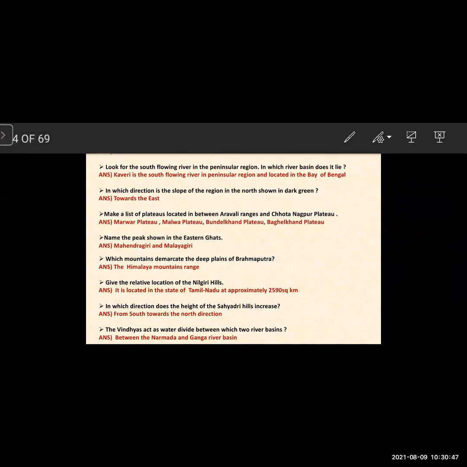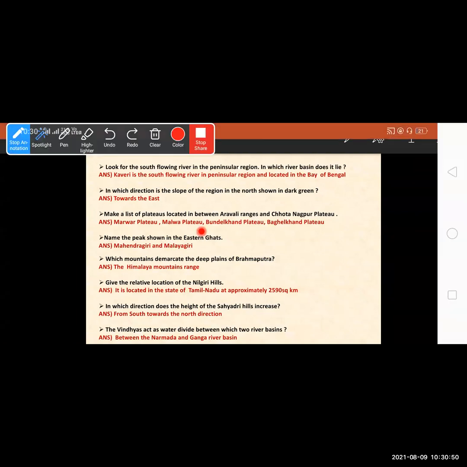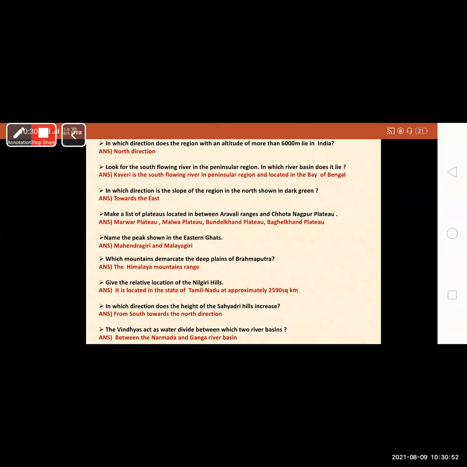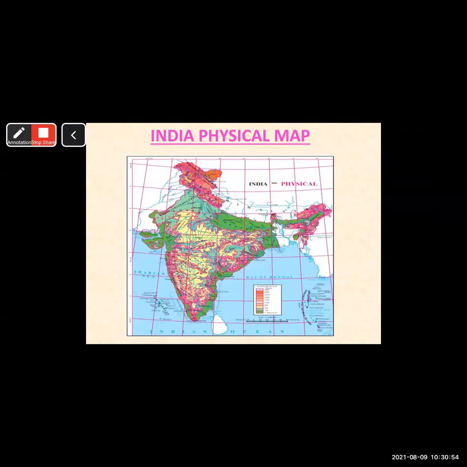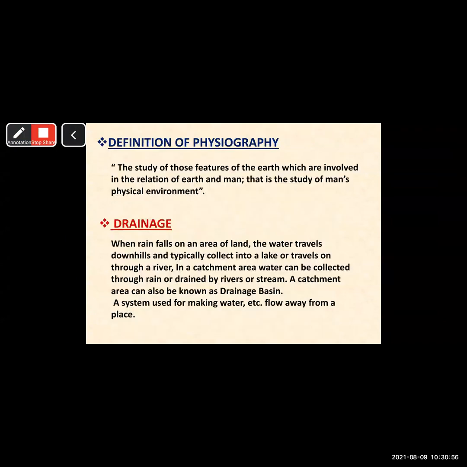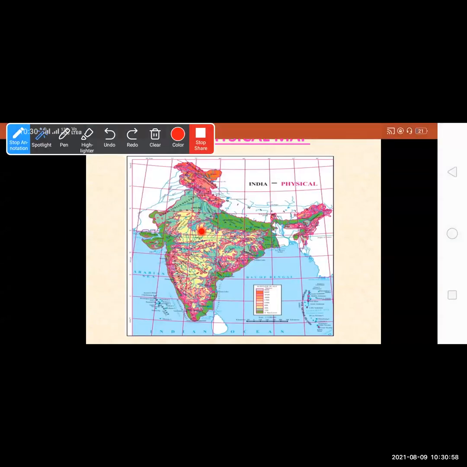Now the next question: in which direction is the slope of the region in the north shown in dark green? We have to see the dark green area. The dark green area is towards the eastern part. So you will write the answer: to the east. See, this is the dark green area.